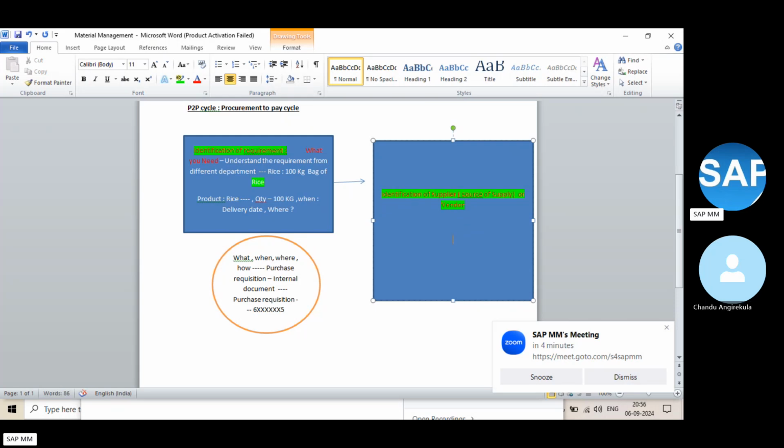How can you find a vendor? You have to send the information. You are requesting them to provide the quotation, right?